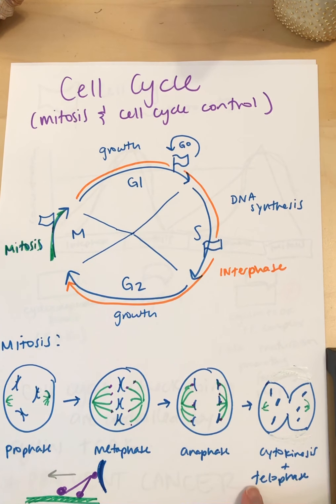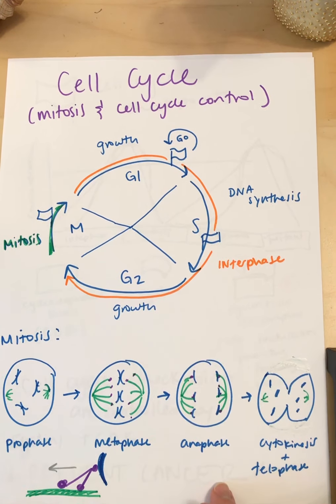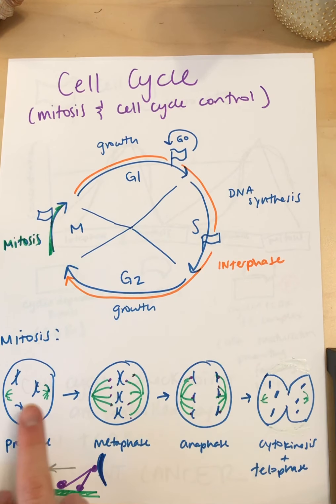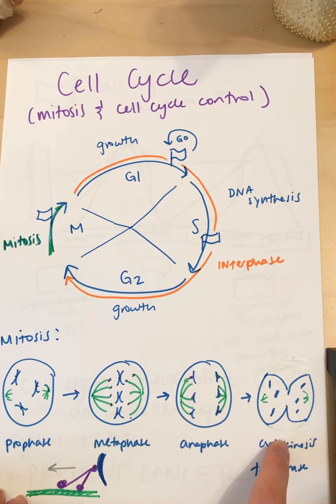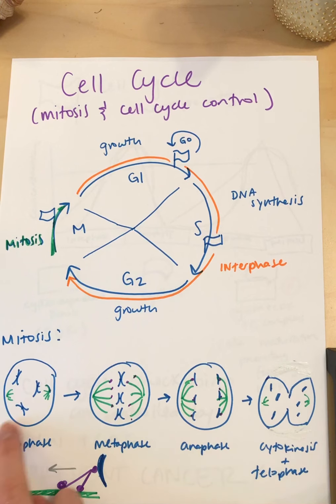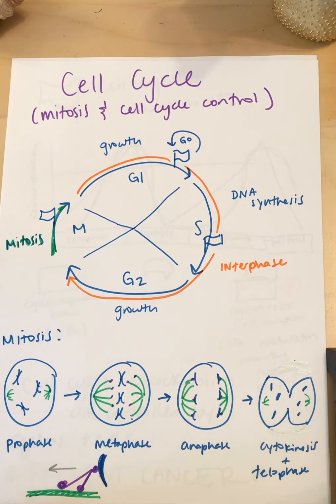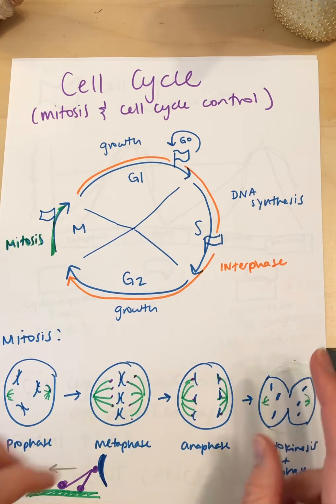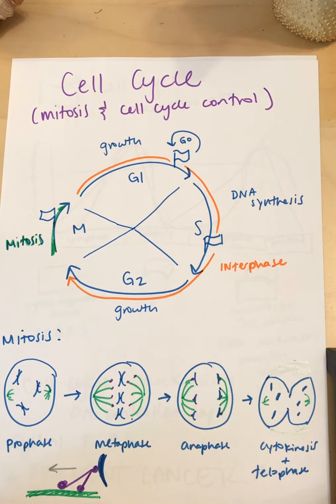Mitosis, as a reminder, just because this came up in a lot of your FRQs, there are four main phases of mitosis. Prophase is when the DNA condenses so that it's manageable. Metaphase is when the chromosomes line up in the center. And anaphase is when the sister chromatids are pulled apart to either side of the cell. Telophase and cytokinesis is when the cell starts to actually split into two.